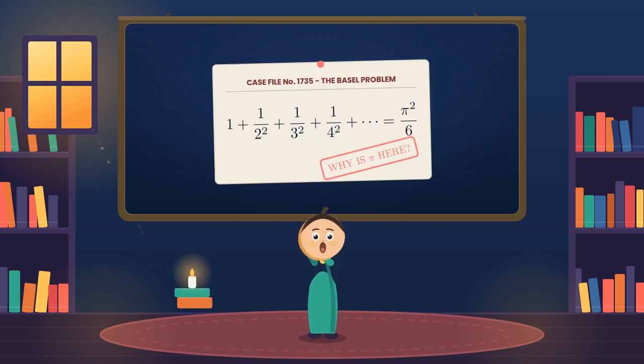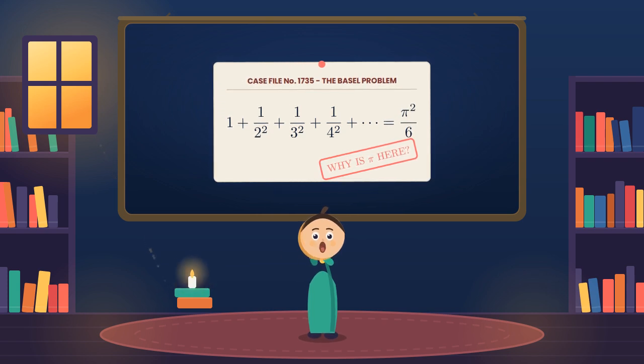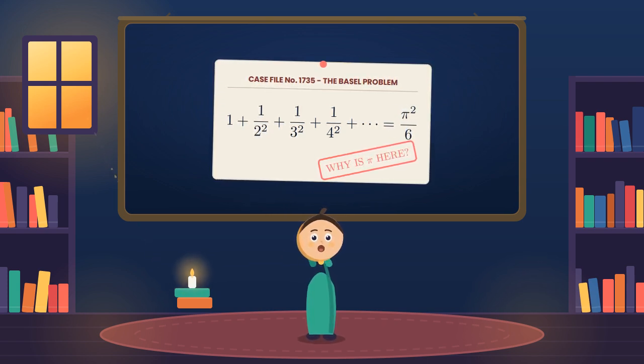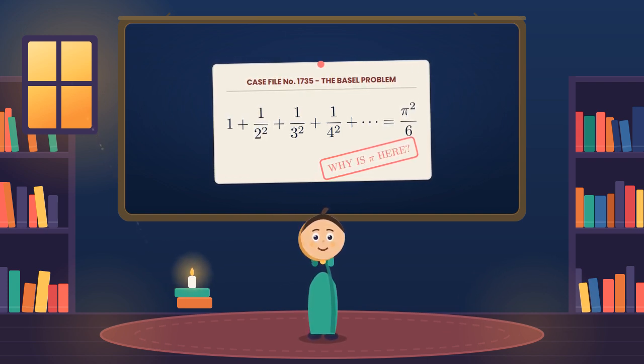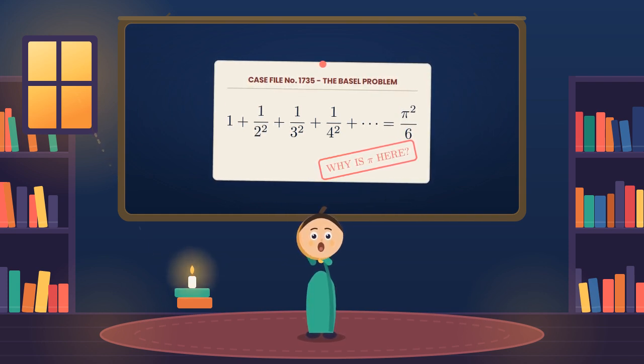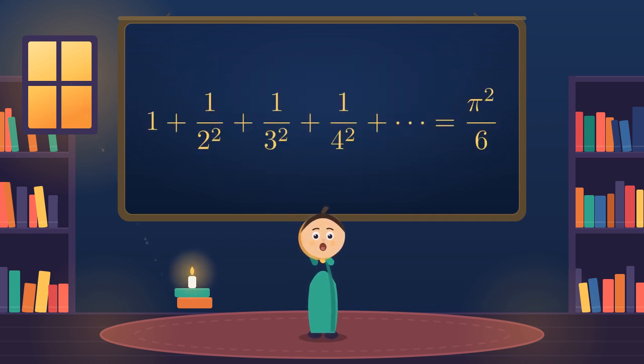Here's the case, dated 1735. It's called the Basel Problem, after a little Swiss town. The sum clearly climbs to about 1.645, but to exactly what? This defeated Europe's greatest minds for nearly 90 years. Then a young genius found the answer, pi squared over 6. It's correct, yet it feels impossible. How can a plain sum of fractions summon pi?